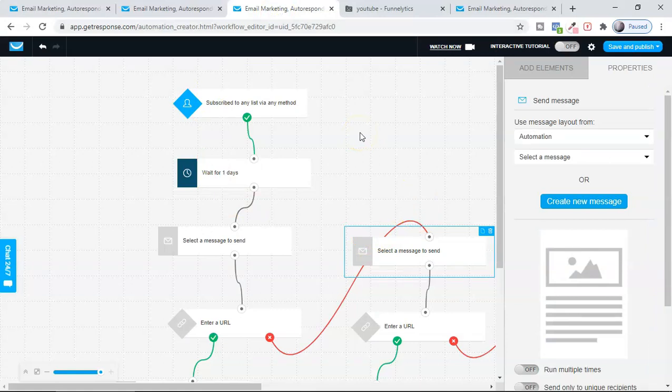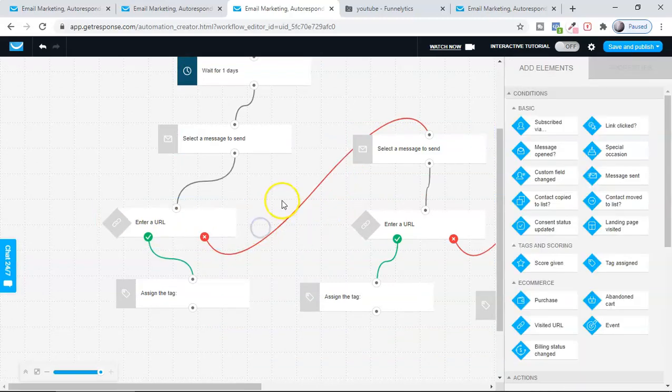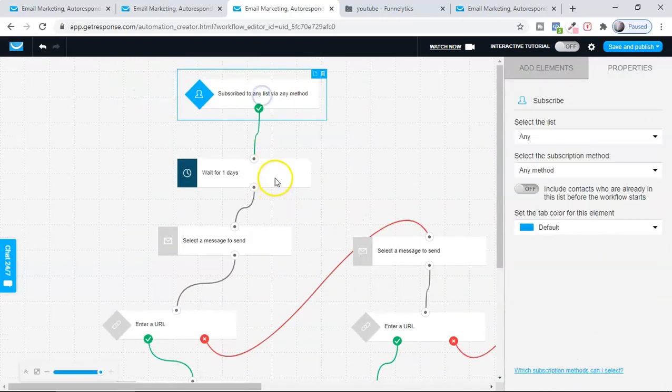I'm going to show you in a second how you can set this up here. With this you can find out who is opening your emails and who is not opening them, and you can send a different email to them. All of those you can easily do from here.